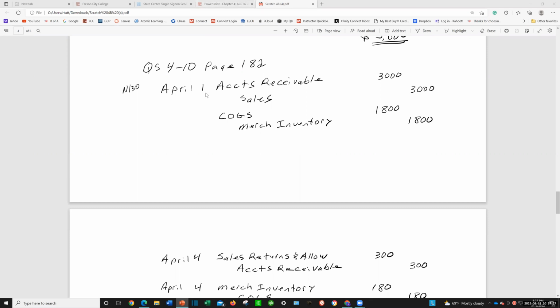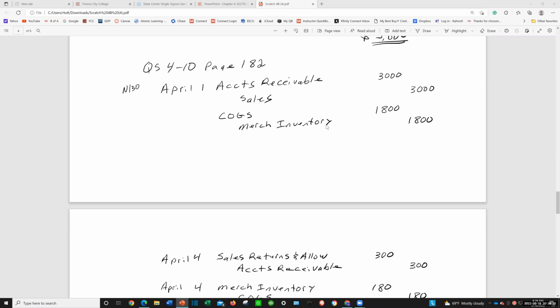Okay. So on April 1, we make a sale of $3,000, and the guy owes us now, right? Accounts receivable. So debit accounts receivable, $3,000, credit sales, $3,000. Now, to make that sale, we had to give them our inventory. We had to sacrifice that inventory. How much did that inventory cost us that we sacrificed? $1,800.